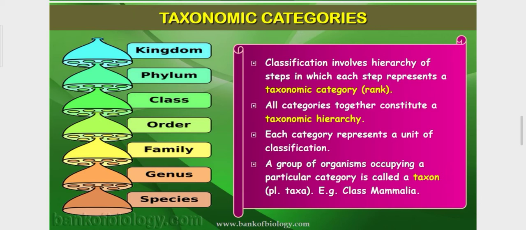A group of organisms occupies a particular category. A category is family. Now, a group of organisms occupying that category, that group is called a taxon. So these are called taxa, like class Mammalia.